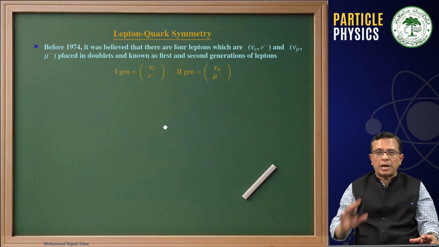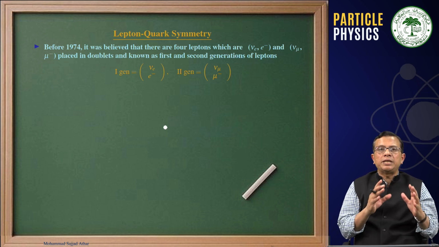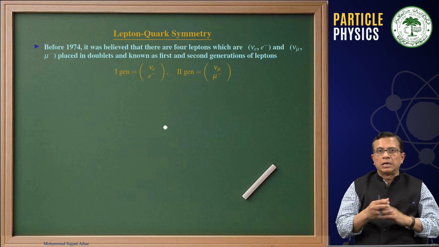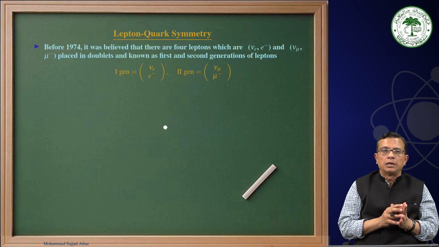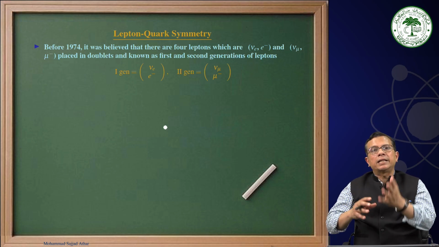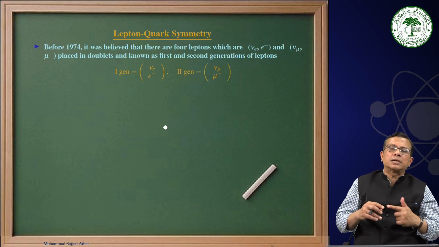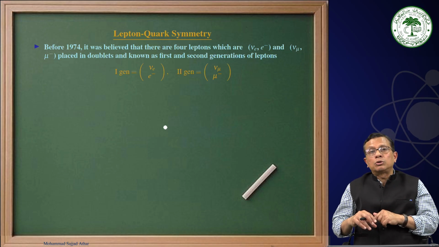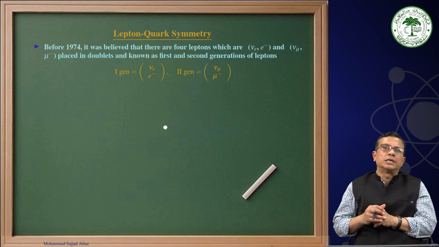Now let us come back to the fundamental picture, because initially we had four leptons, nu e, e minus, and nu mu, mu minus. The tau lepton was discovered later in the 60s, and then it was thought that if tau exists, then nu tau should also exist, and nu tau is a discovery of the 21st century, almost.